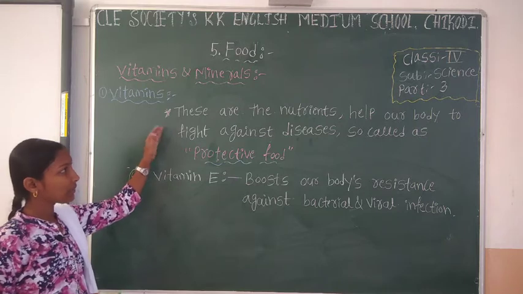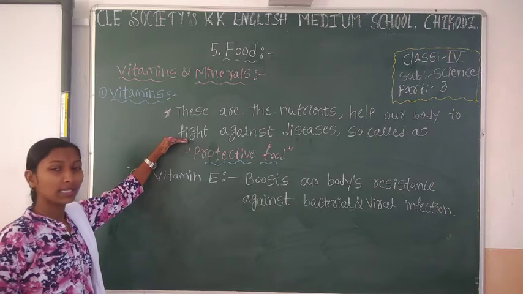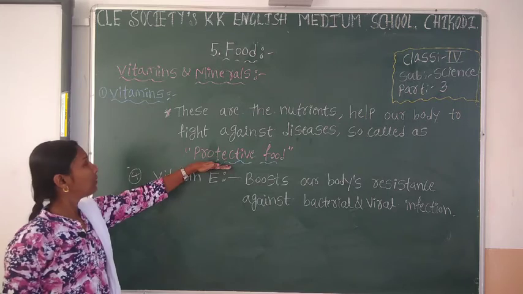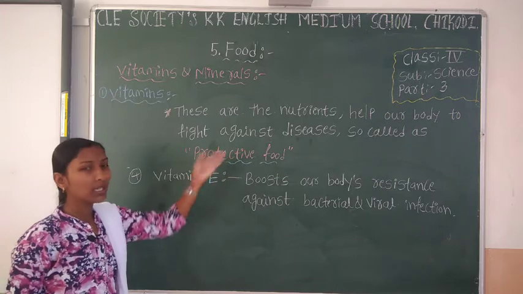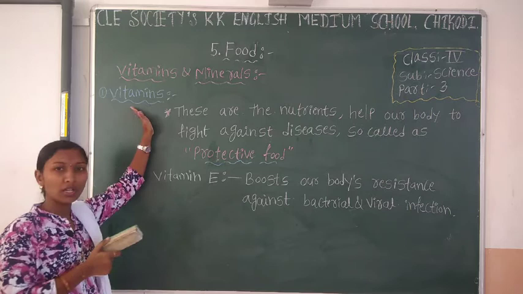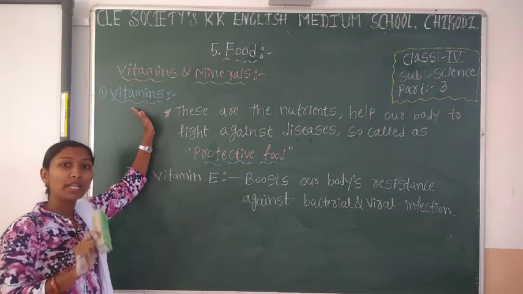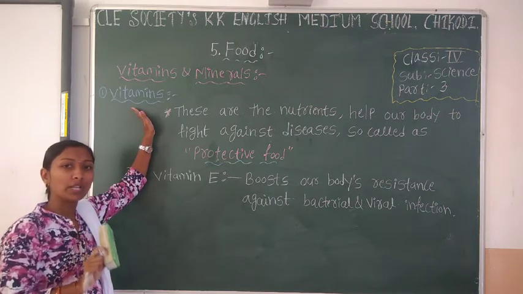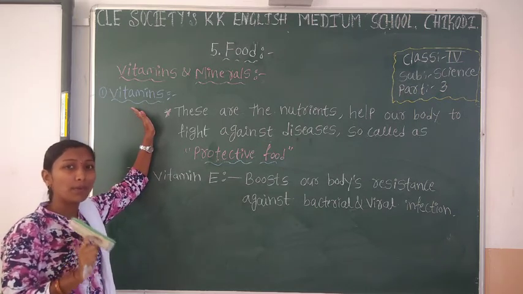Vitamins are nutrients which help our body to fight against diseases. So that's why we call vitamins the protective food. Why? They protect our body from diseases. Then what about proteins? We call protein the body building food. I have told this in the last class. Proteins are called body building food because proteins build our body.